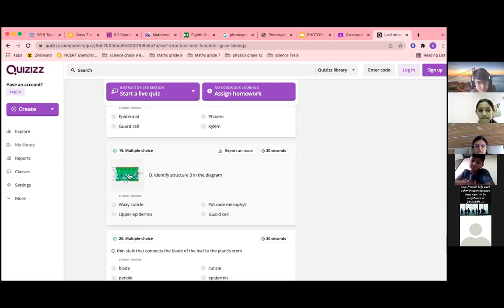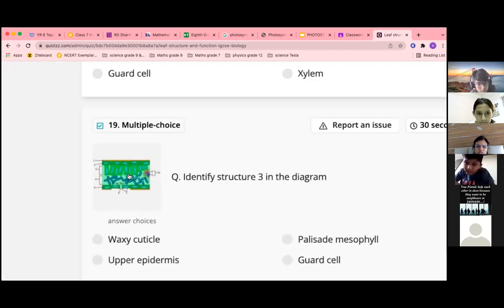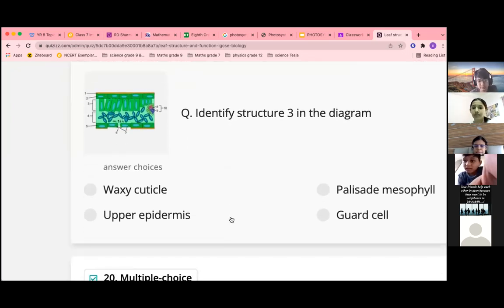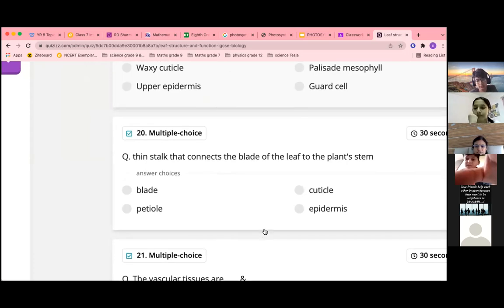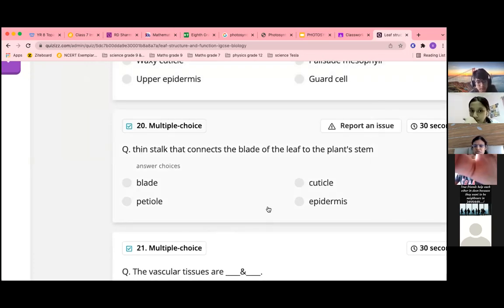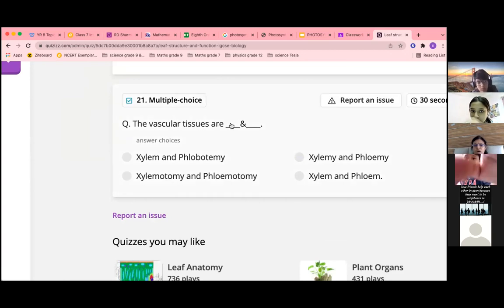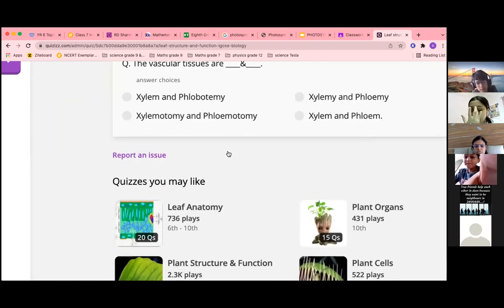Identify structure 3. Palisade mesophyll. Vascular tissues are xylem and phloem.